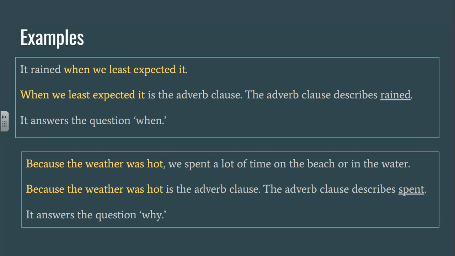Okay, my second example, because the weather was hot, we spent a lot of time on the beach or in the water. Because the weather was hot is the adverb clause, and the adverb clause describes spent. It answers the question, why? Okay, because the weather was hot starts with a subordinate conjunction. It starts with because. It has a subject, weather, and it has a verb, was. And that whole thing is telling more about why we spent.